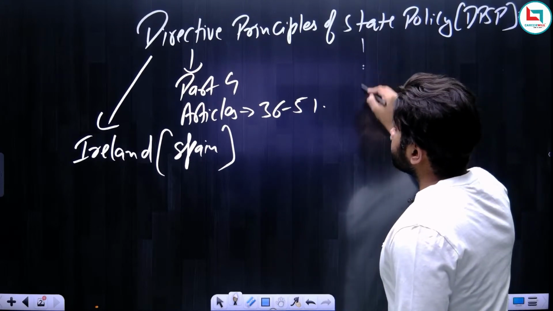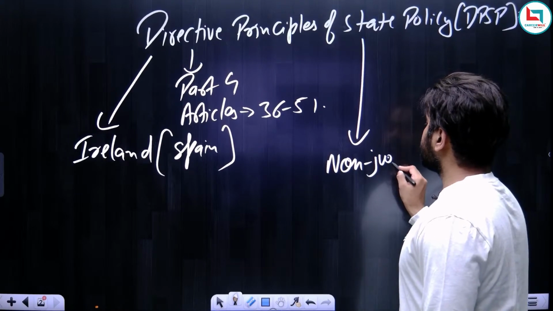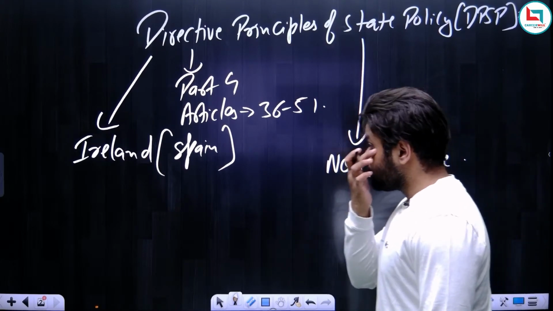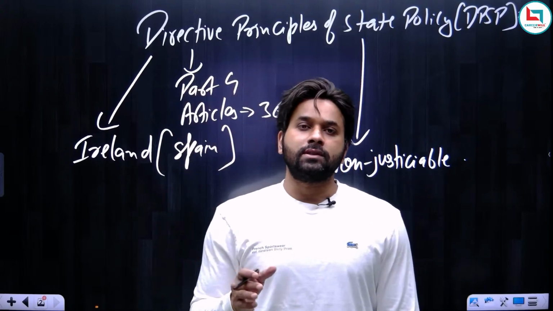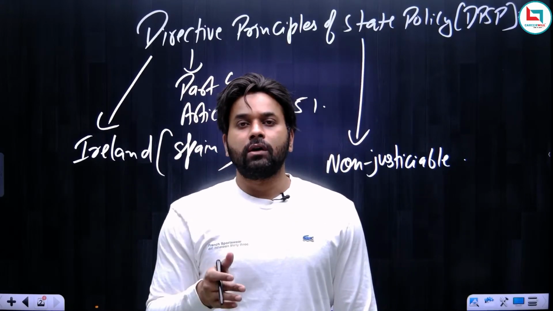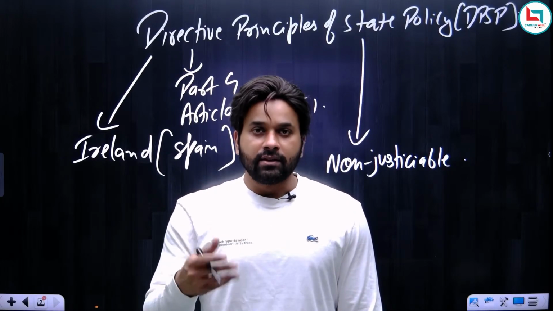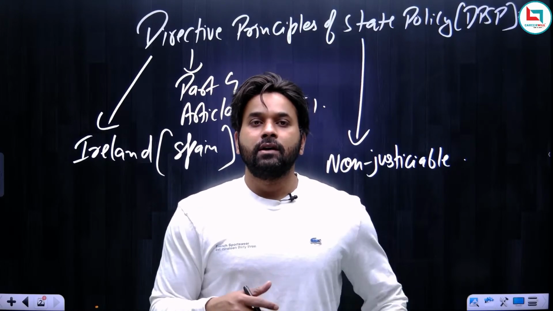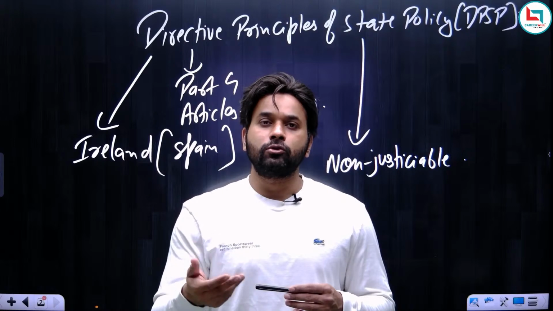Now another thing, DPSP is non-justiciable in nature. We have already discussed the meaning of non-justiciable, and if you still don't know it, understand that if our fundamental rights are violated, we approach the judiciary and the judiciary will enforce those rights.